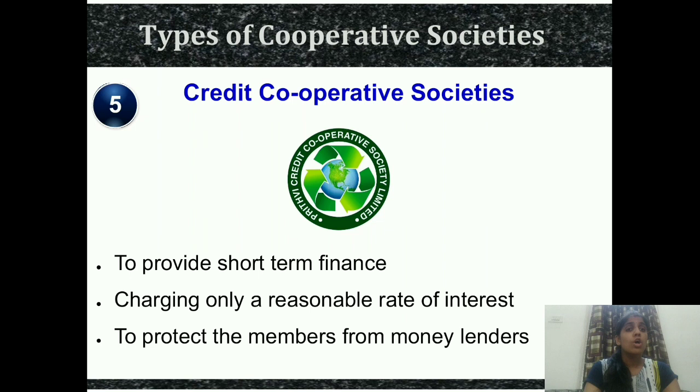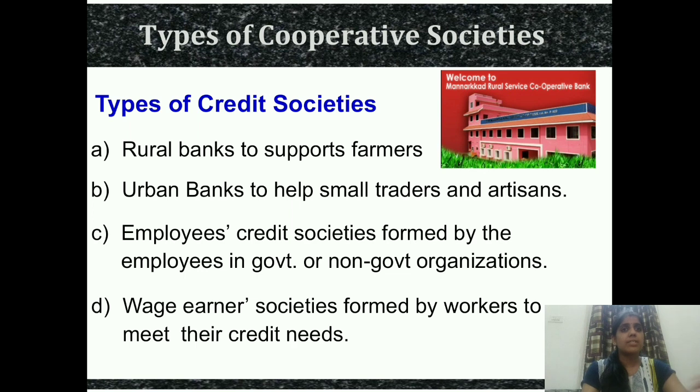There are many money lenders, who try and give the money to the needy people at a lot of interest. So this type of cooperative society helps people to avoid going to money lenders. People can approach these cooperative societies and take the money. Understood? See what we have next in this.